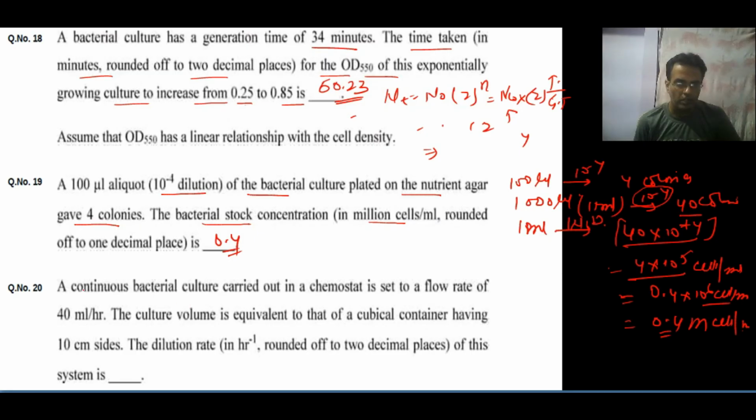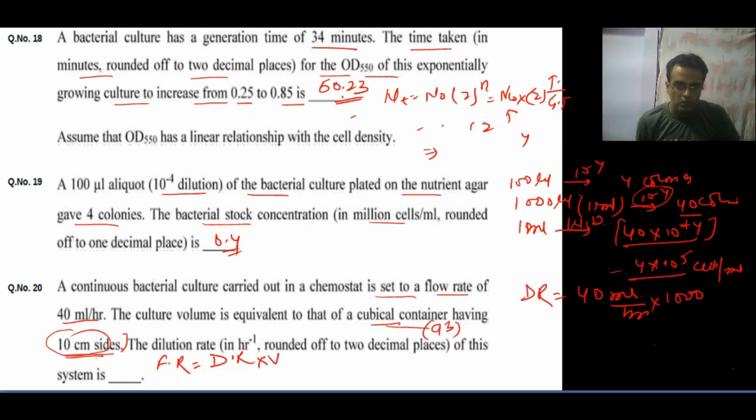Moving to next question, a continuous bacterial culture carried out in a chemostat is set to a flow rate of 40 ml per hour. The culture volume is equivalent to that of a cubical container having 10 centimeter side. The dilution rate per hour is rounded off. Okay, so here flow rate over volume is the dilution rate. This is the formula. So FR value is 40 ml per hour, and DR we need to calculate, and the volume is the cubical volume. The cubical volume formula is a cube.